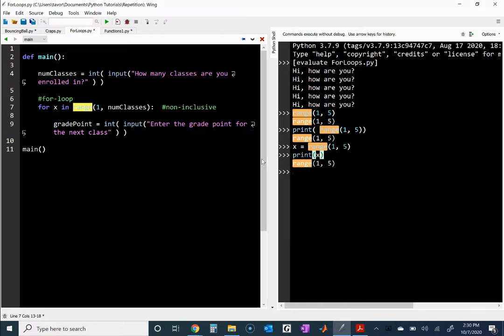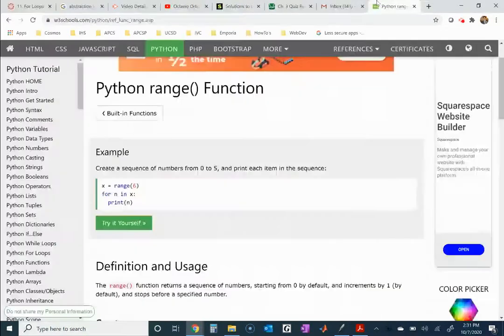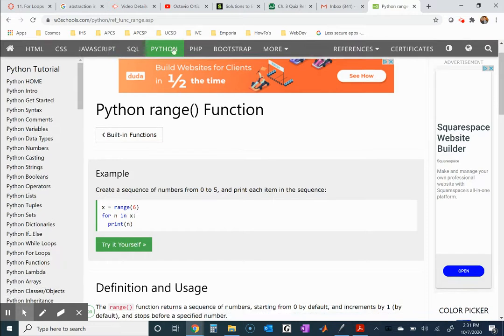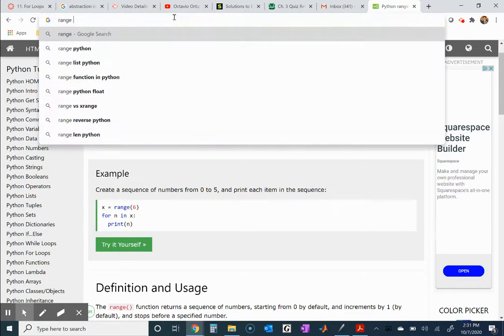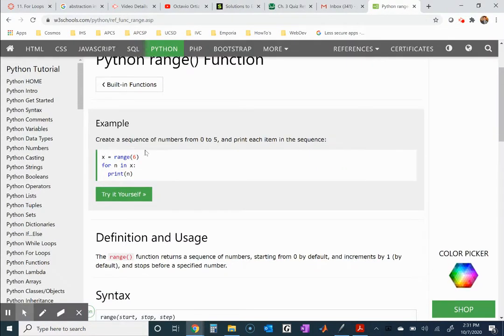So I wanted to see if I could actually print all the numbers here. But let me show you here really quick. So I looked it up right here really quick. This is the range function. All I did was just write range Python. And I clicked on this first link here. And it gives me an example.